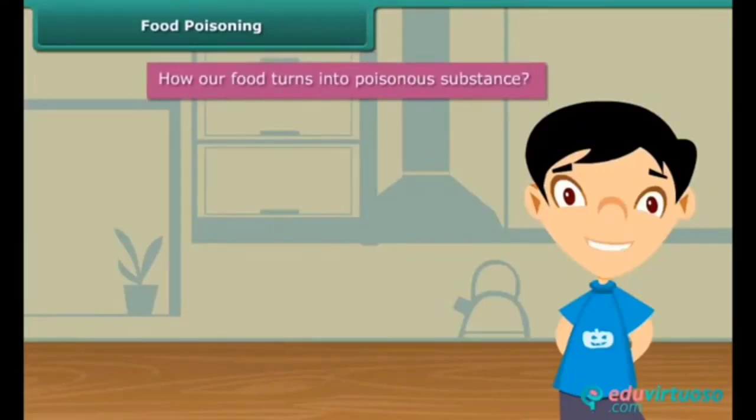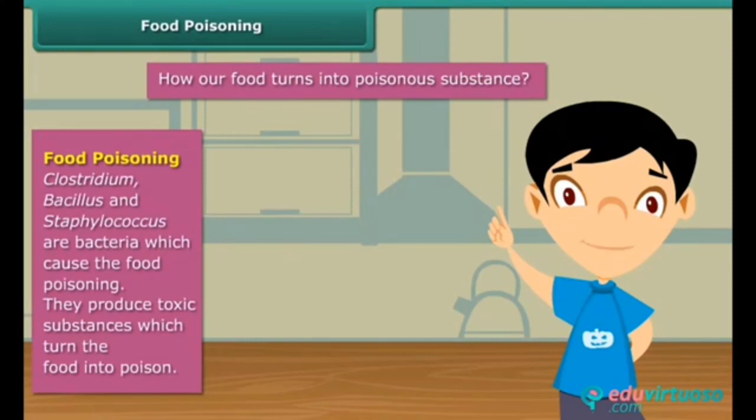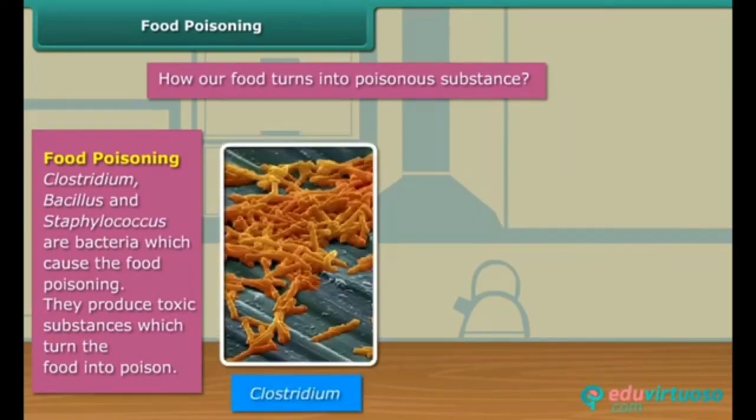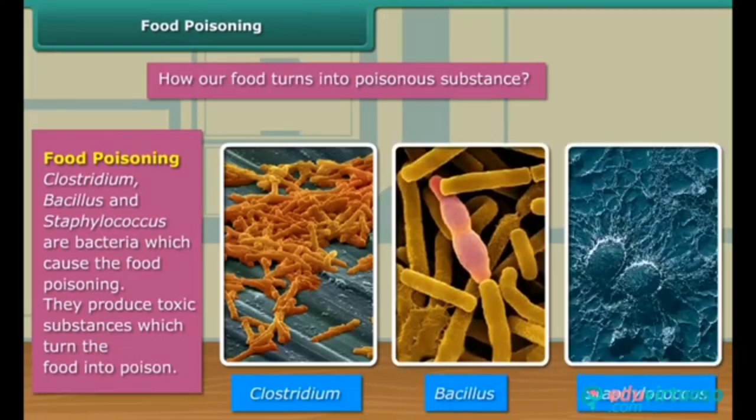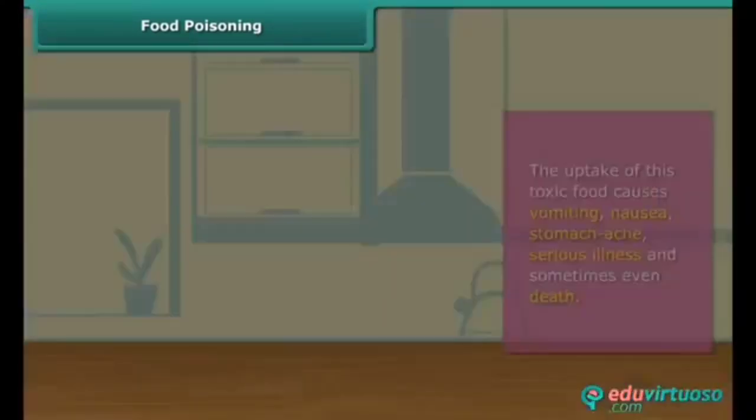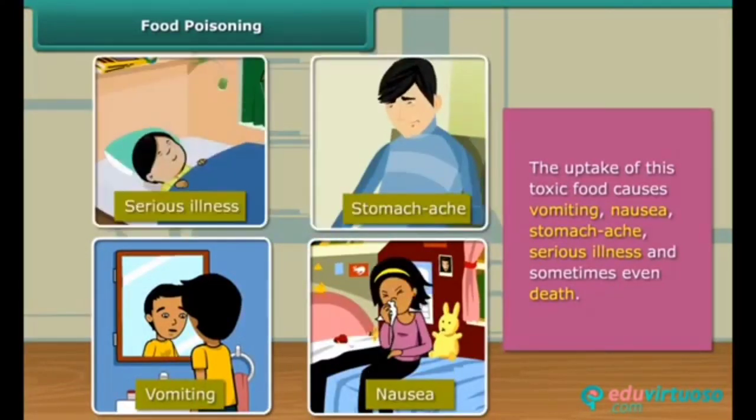Friends, in summer season, if the food is lying in the open for a longer duration, the food turns stale and finally becomes a poisonous substance. The cause of this is again the same, bacteria. There are some bacteria like Clostridium, Bacillus, and Staphylococcus which cause food poisoning. This food causes harm to us.